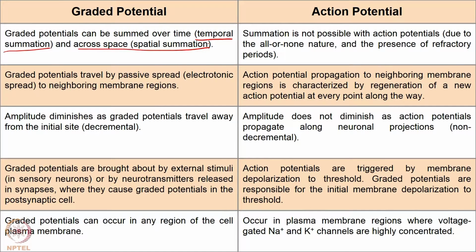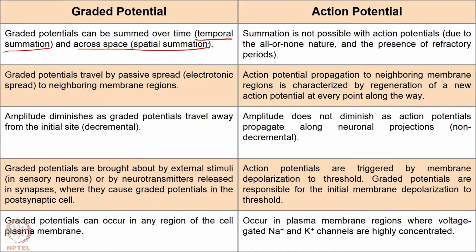Soon after that, if another stimulus is caused, it cannot cause an action potential. Why? Because there is a refractory period, because the inactivation gate of the voltage gated sodium channel is closed, the membrane is in a refractory period. So, two action potentials cannot sum.